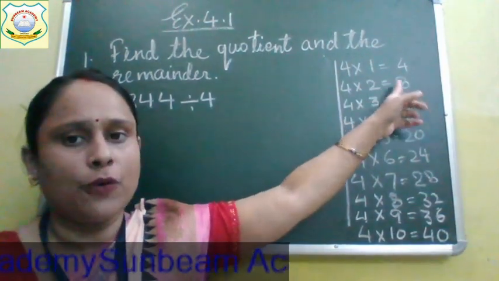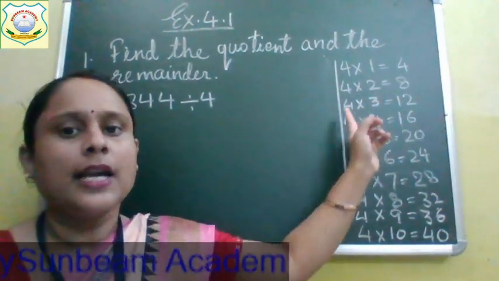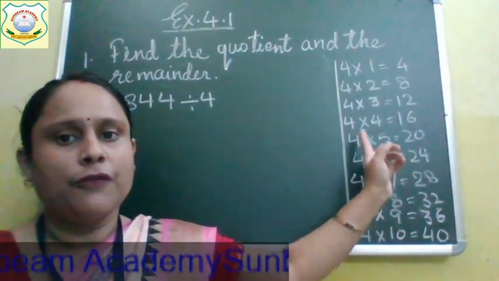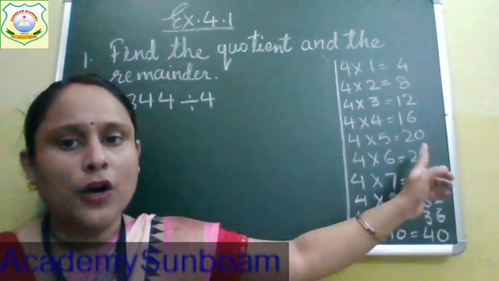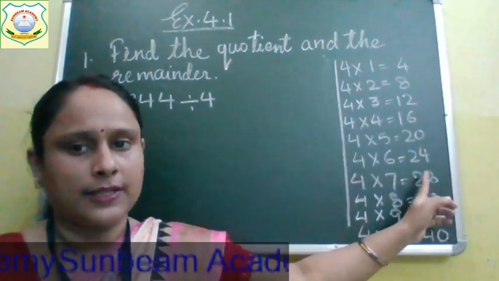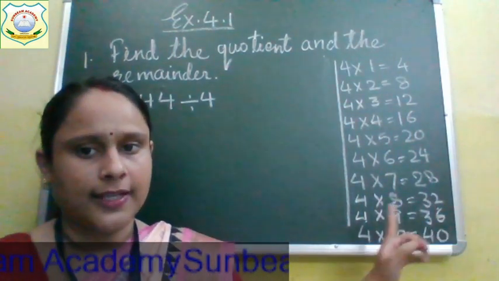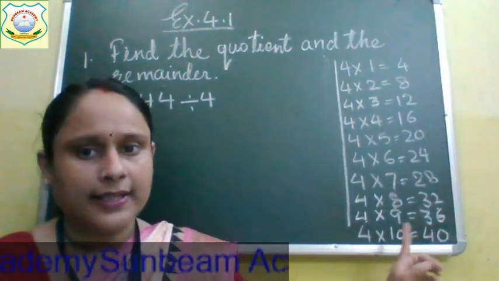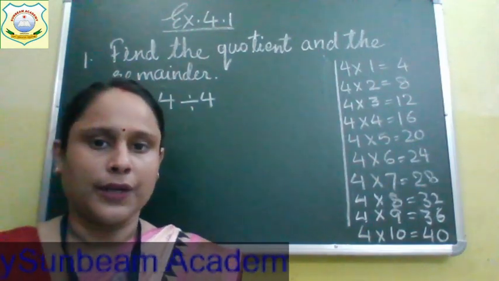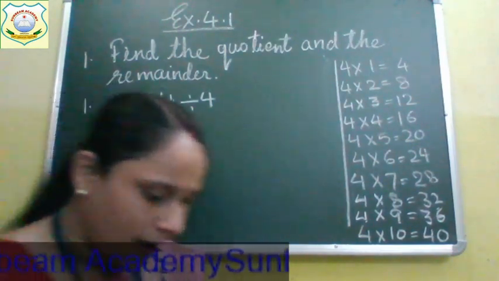4 ones are 4, 4 twos are 8, 4 threes are 12, 4 fours are 16, 4 fives are 20, 4 sixes are 24, 4 sevens are 28, 4 eights are 32, 4 nines are 36, 4 tens are 40. This is the table of 4.